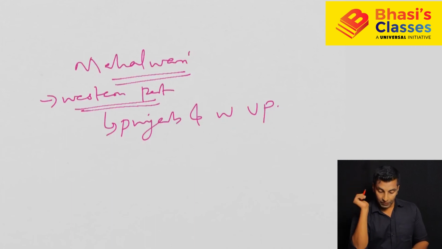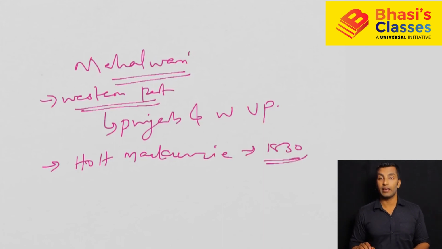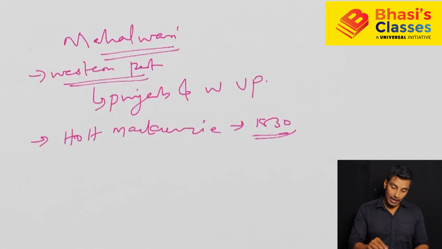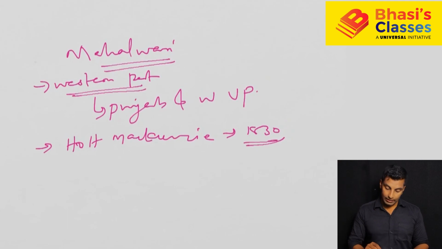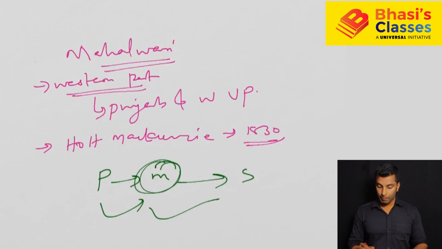Now this was introduced by Holt Mackenzie in the year 1830. In this, the land revenue is collected by the Mahal. So the peasant will pay to the Mahal, and the Mahal will pay to the state. Mahal is a Punjabi word which means village. So you pay to the Panchayat, and the Panchayat in turn pays to the state.